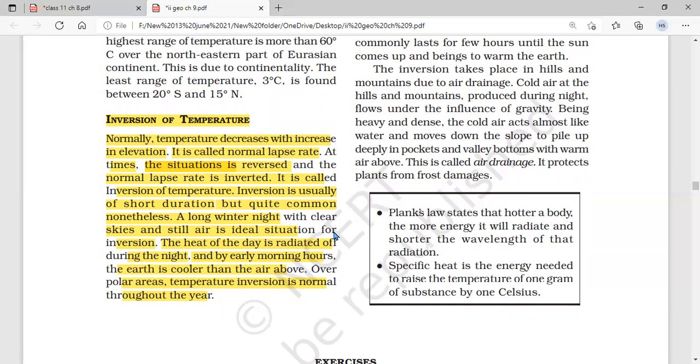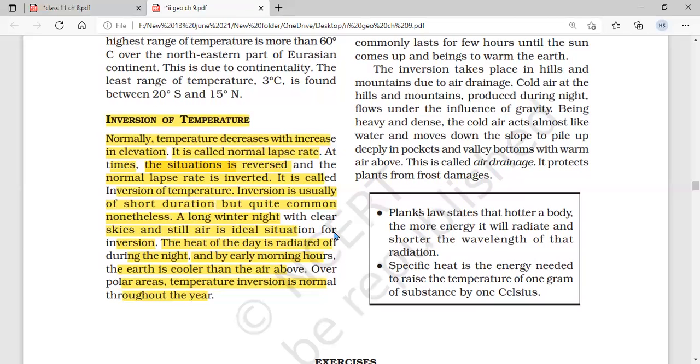Next is ice covers. Areas covered with the ice reflect most of the heat radiation and the layer of the air touching it becomes cold while the upper air remains warm. जहाँ स्नोफॉल होता है तो अक्सर आपको देखेंगे वहाँ पर थोड़ा सा टेम्परेचर ज़्यादा होगा, मीन्स गर्म होगा कंपेयर टू द अदर एरिया जहाँ पर स्नोफॉल नहीं है.